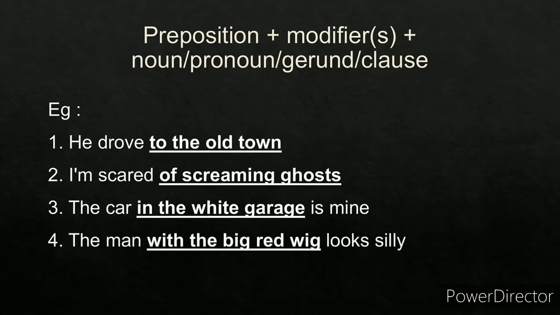Fourth one. The man with the big red wig looks silly. With is the preposition. The big red are the two modifiers. Big and red, two modifiers. And wig is the noun. So with the big red wig is a prepositional phrase.